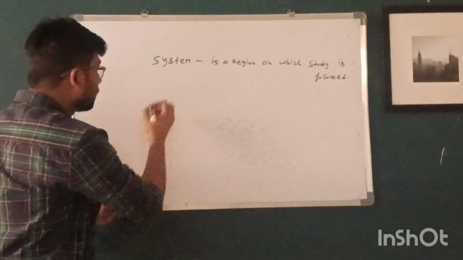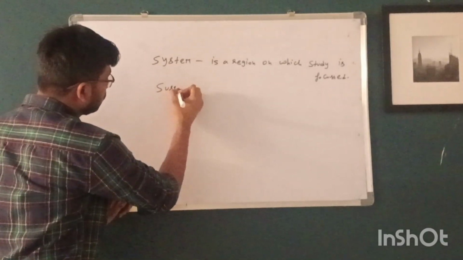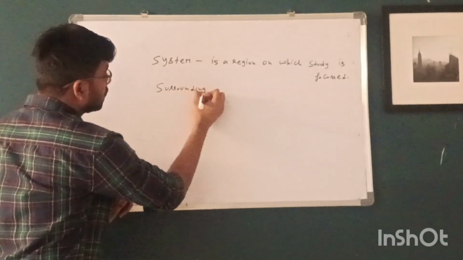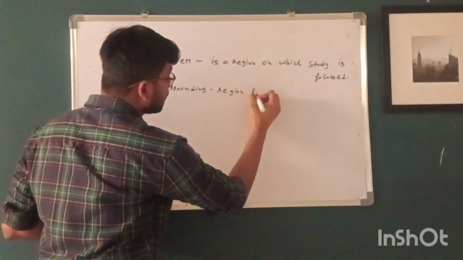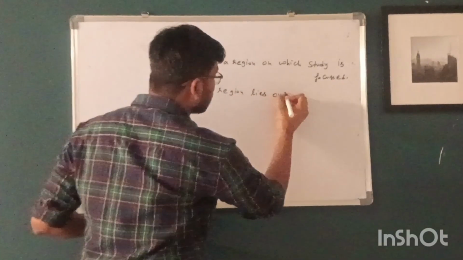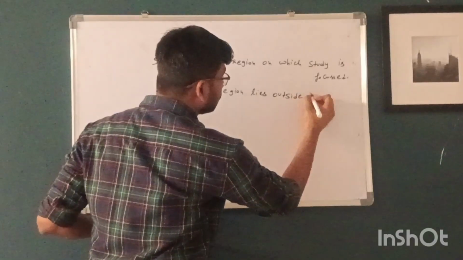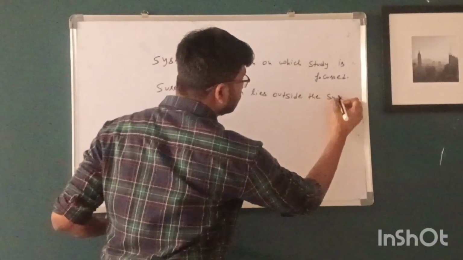And what is surrounding? Surrounding is a region which lies outside the system.